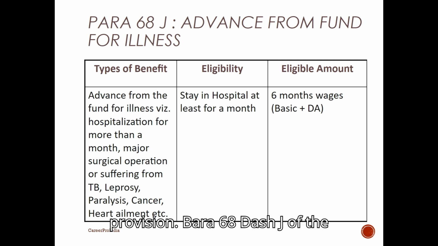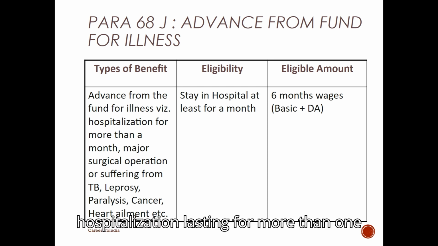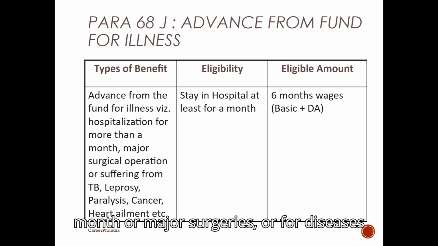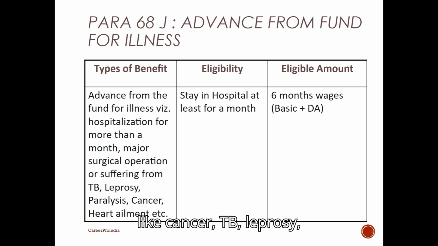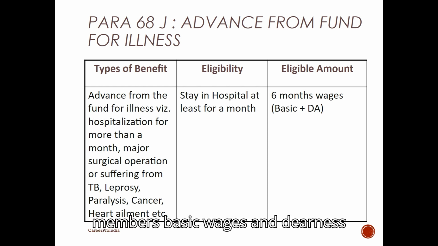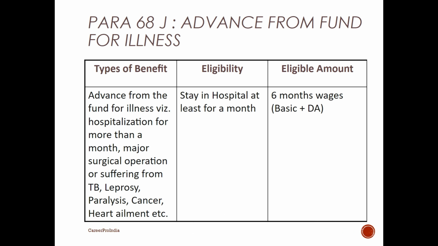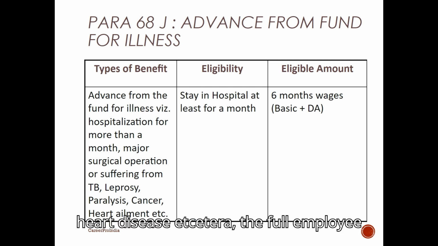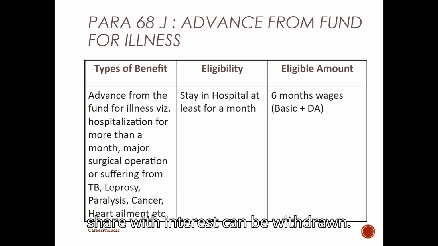The advance is for the purpose of medical treatment for self, spouse, children, or dependent parents. Relevant provision, Para 68-J of the EPF Scheme. Eligibility: no minimum service period required. Available for treatments such as hospitalization lasting for more than 1 month or major surgeries, or for diseases like cancer, TB, leprosy, paralysis, or heart ailments. Amount: 6 times the member's basic wages and dearness allowance or the total employee share with interest, whichever is lower. In cases of serious illness, cancer, heart disease, etc., the full employee share with interest can be withdrawn.